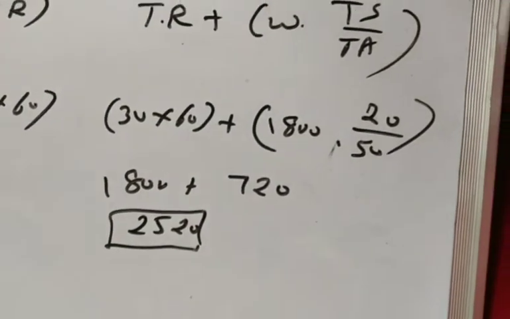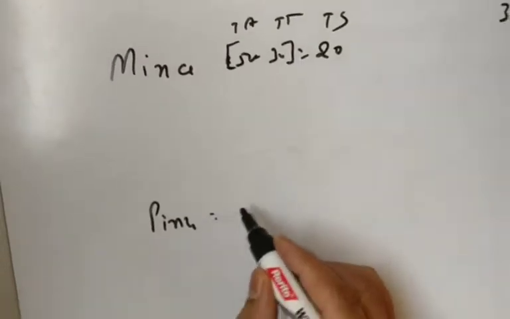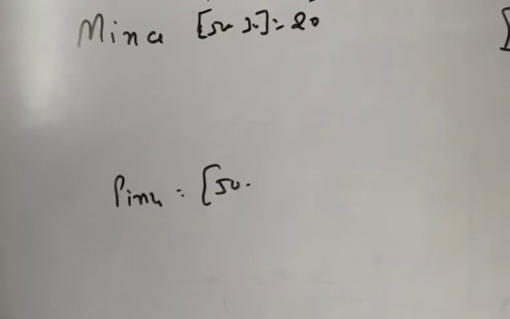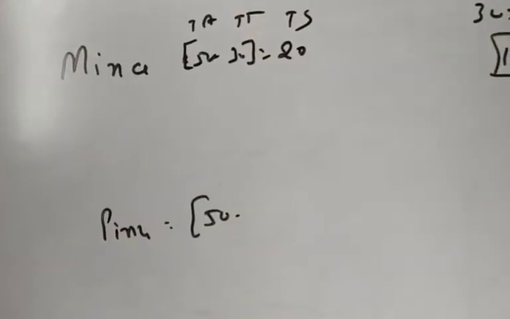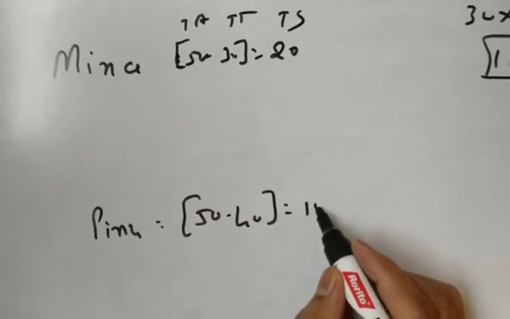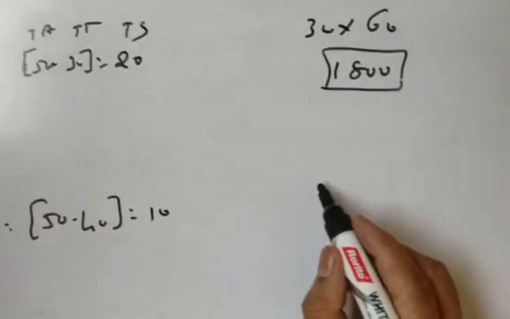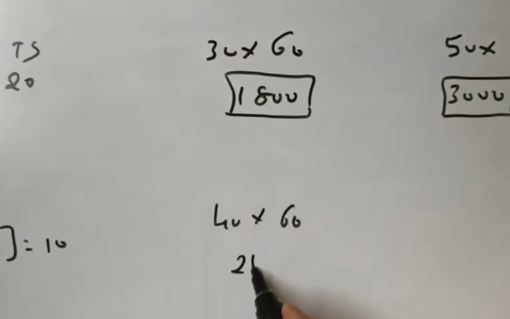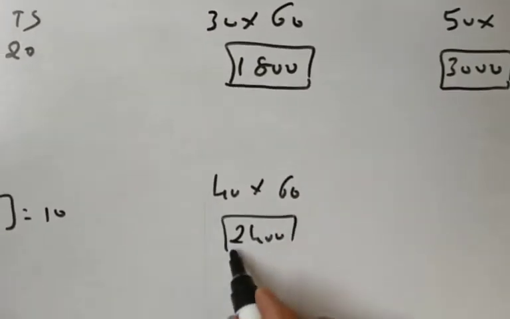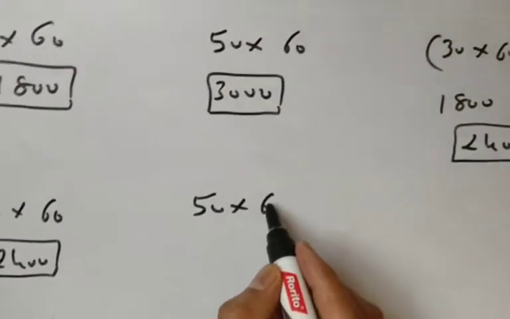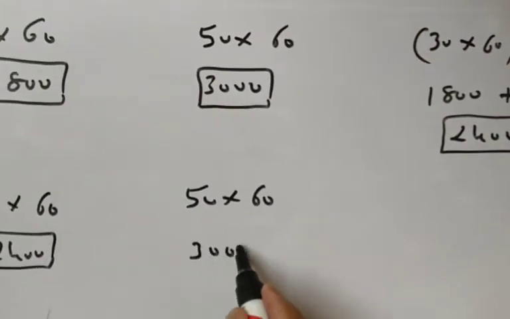Okay, same thing we do for the other one, Pinu. Out of 50 hours, Pinu completed the job in 40 hours. It means 10 hours saving. First answer, time taken 40 into 60, so 2400. Another one, time allowed 50, wage rate 60, so 3000.